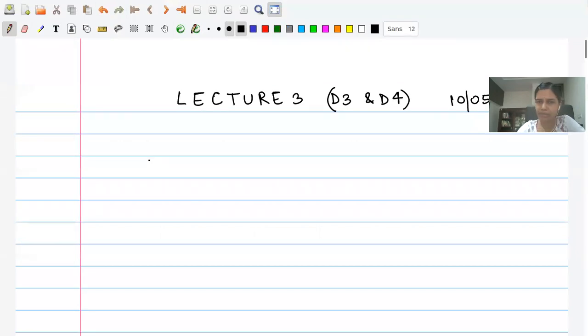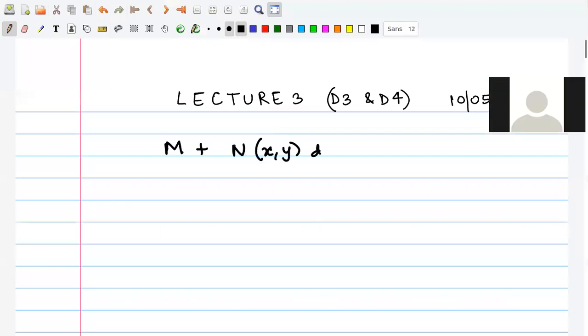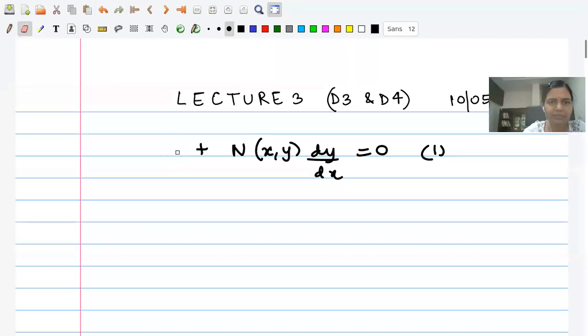So you remember, what is 1? The equation 1 is M plus N dy by dx equal to 0. This was labeled as 1, and mu is an integrating factor.